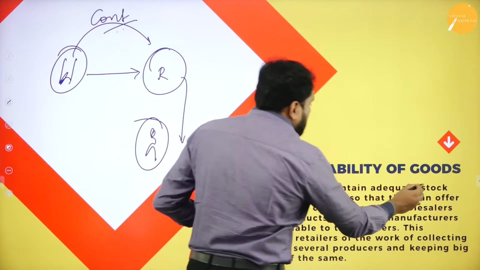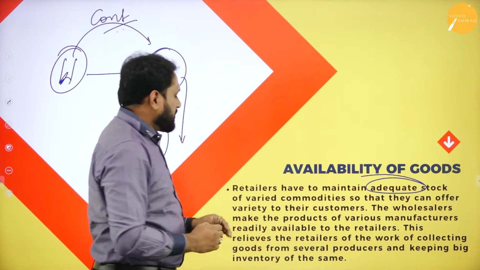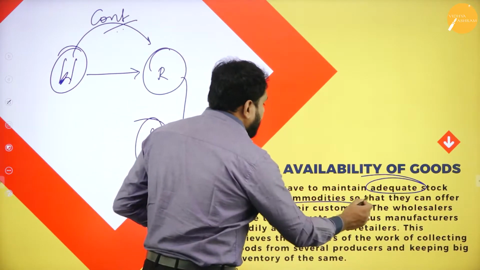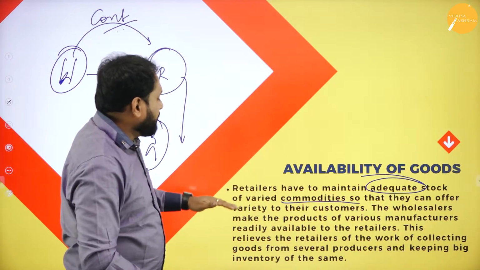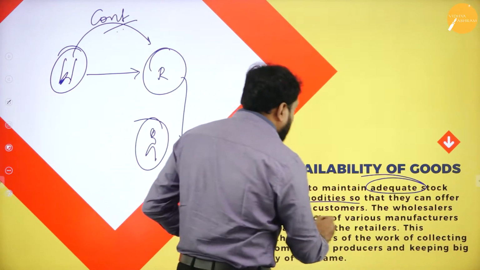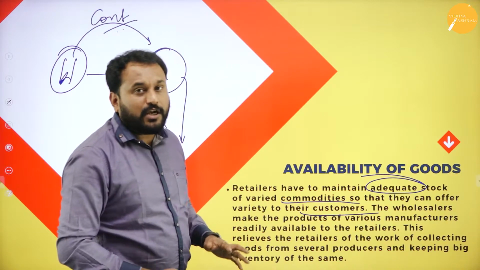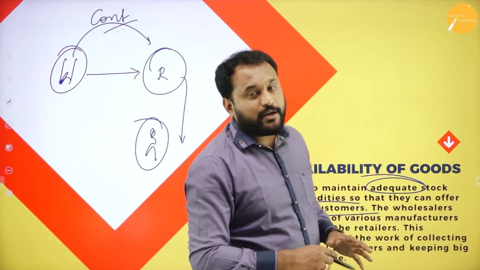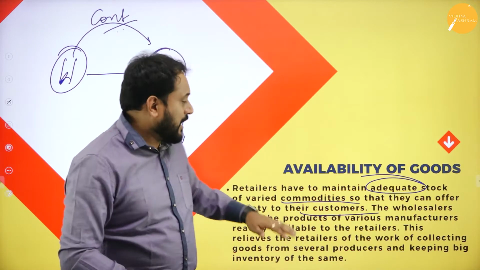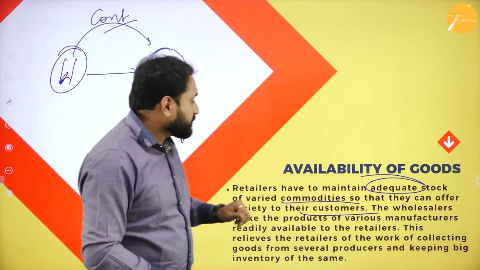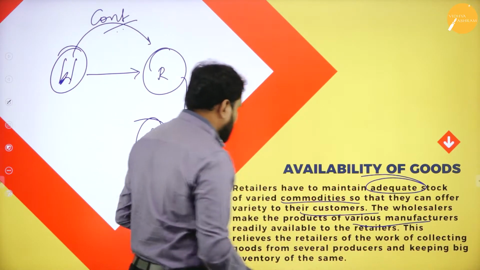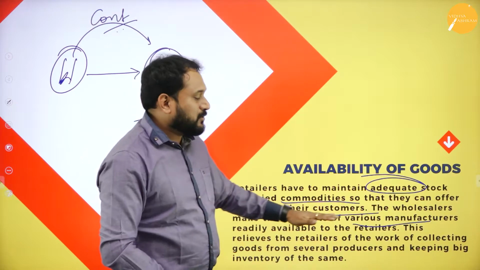The first thing is the retailer needs to maintain adequate stock of varied commodities, of the different commodities, so that they can offer variety to their customers. You can't have only one type of product and wish that all the customers will come and buy your product. So you should always go with adequate stock. The wholesaler makes the product of various manufacturers readily available to the retailers.